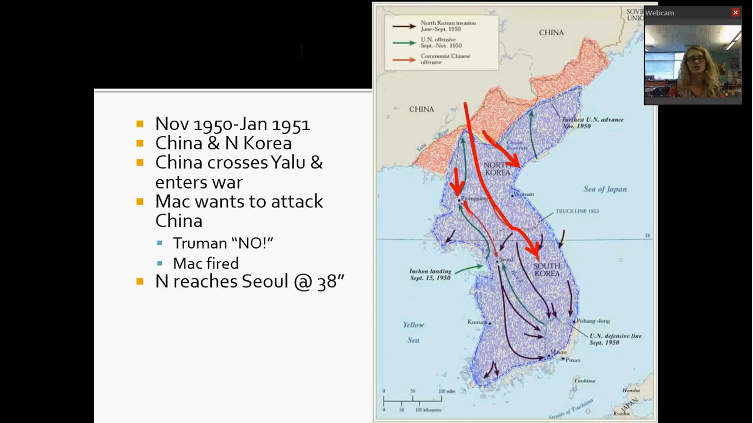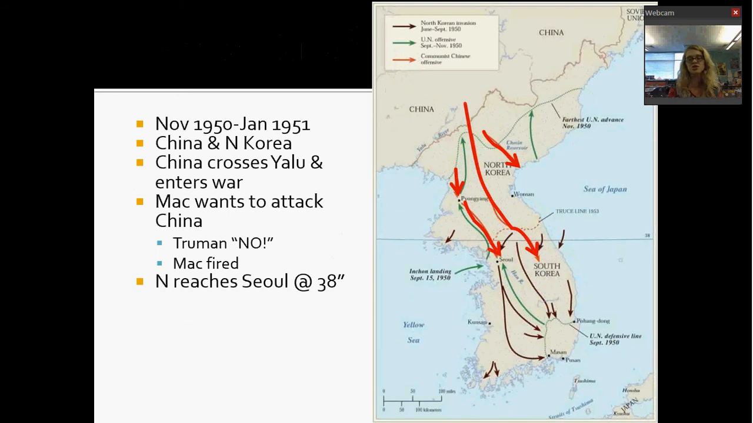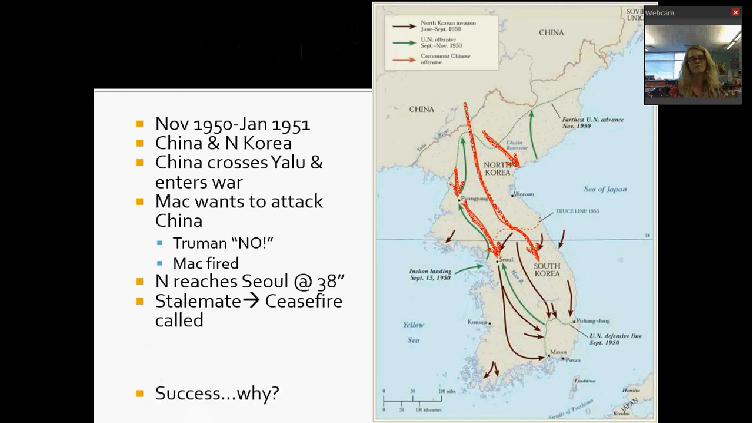And so what they decide to do instead is push the North back as far as they can. The North only reaches Seoul. All right, so they push down and they reach the city of Seoul at the 38th parallel. Well, we don't want them to take any more, okay? So at this point, a stalemate happens where nobody is moving one way or the other. So both sides, because they're not able to move, by January call a ceasefire. The war is over by January of 1951, so just under a year, right?